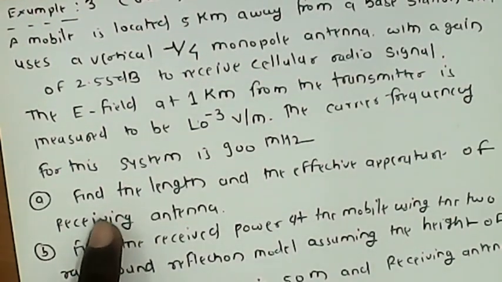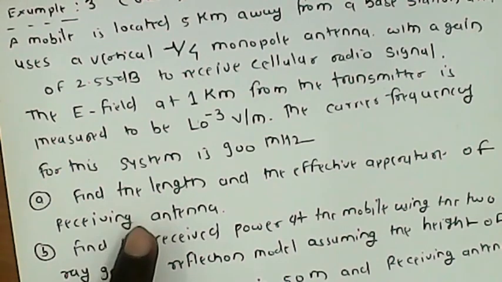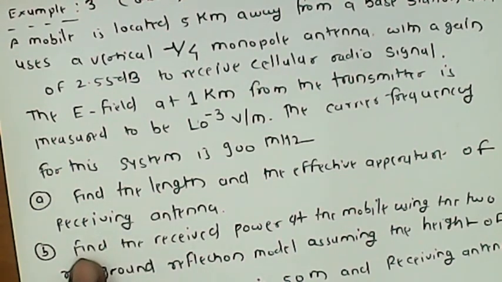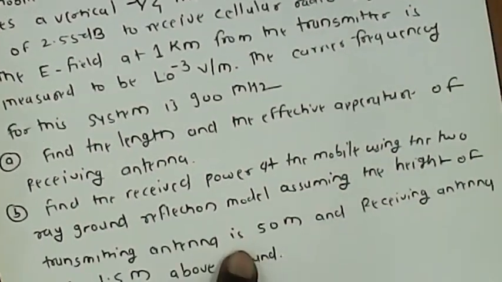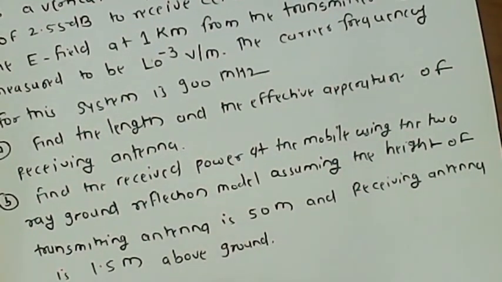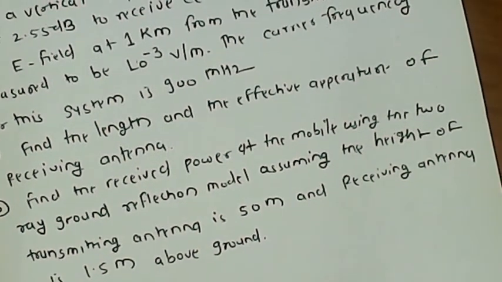Calculate, first, the length of the effective aperture of the receiving antenna. Second, find the received power of the mobile using the two-ray ground reflection model, assuming the height of the transmitting antenna is 50 meter and the receiving antenna is 1.5 meter above the ground.